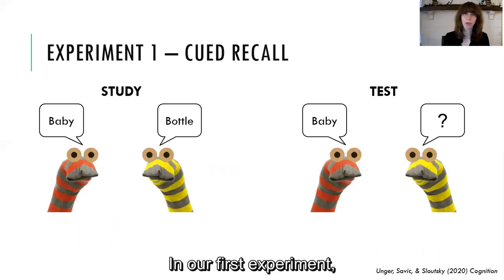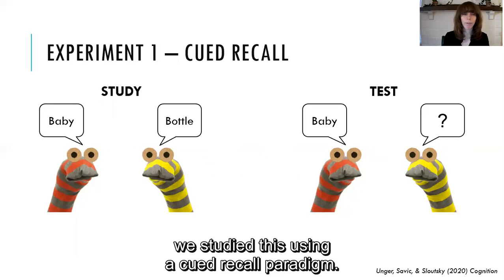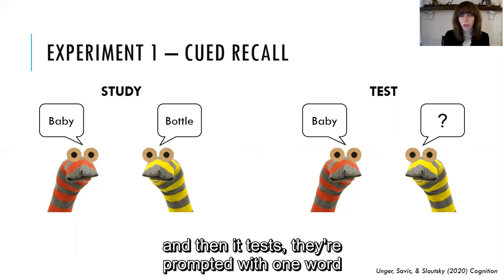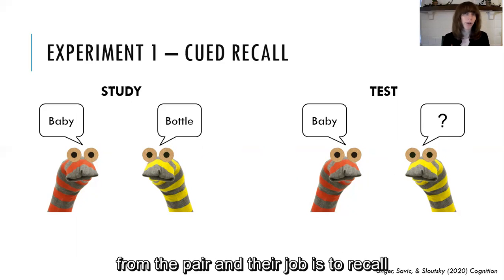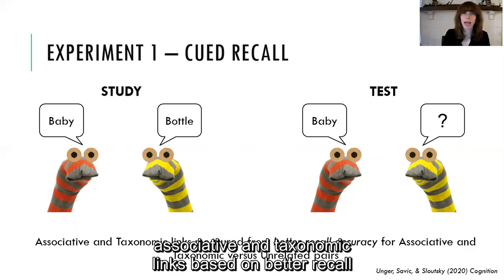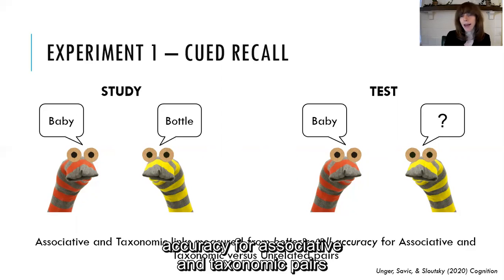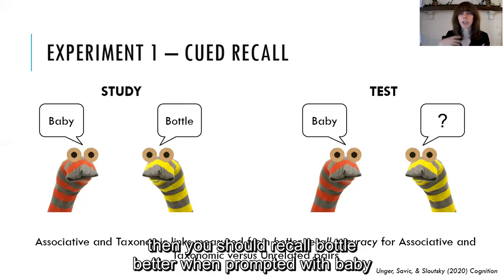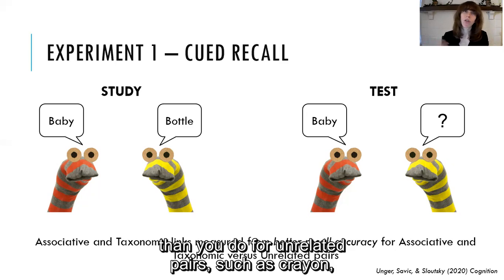So in a first experiment, we studied this using a cued recall paradigm. This paradigm is very simple. Here, participants simply hear a pair of words such as baby and bottle, and then at test, they're prompted with one word from the pair, and their job is to recall the other word from the pair. And the logic here is that we're going to be measuring associative and taxonomic links based on better recall accuracy for associative and taxonomic pairs versus unrelated pairs. So the idea, for example, is that if baby and bottle are linked in your semantic network, then you should recall bottle better when prompted with baby than you do for an unrelated pair, such as crayon when prompted with frog.